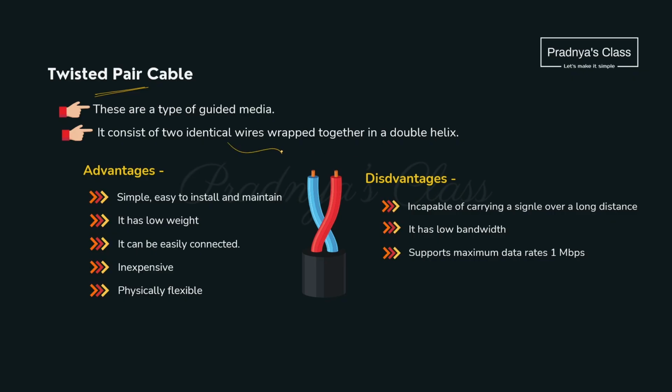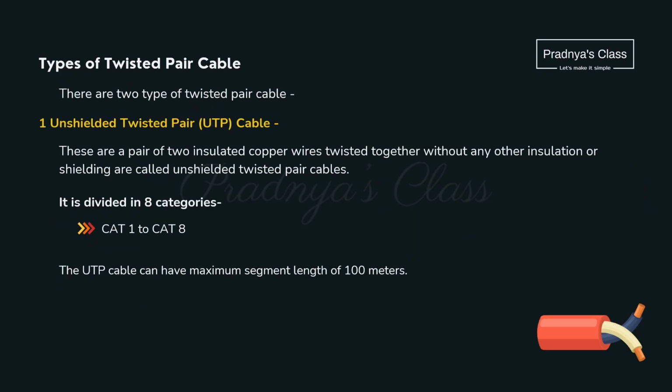Look at the diagram. In this, 2 identical wires are wrapped together in a double helix. This is how the internal structure of the cable will look. There are some advantages and some disadvantages of this guided media. It is simple to install, easily gets connected, inexpensive, low weight and physically flexible. Then what are the disadvantages? It has low bandwidth, that's why the rate is low and it cannot carry the signals over a long distance. There are two types of twisted pair cable.